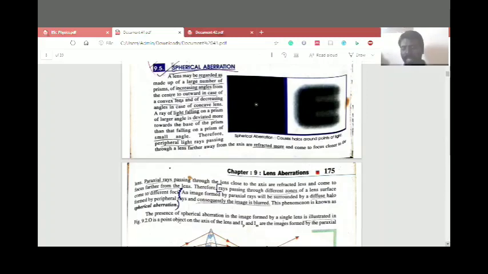The angle decreases in the case of a concave lens. A ray of light falling on the prism at a larger angle deviates more towards the base of the prism, and at a smaller angle deviates less. Larger angles make larger deviation, and smaller angles make smaller deviation. So the peripheral light rays passing through the lens are refracted more and come to focus close to the lens.